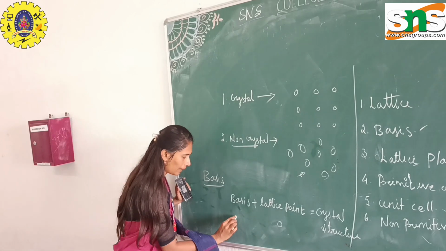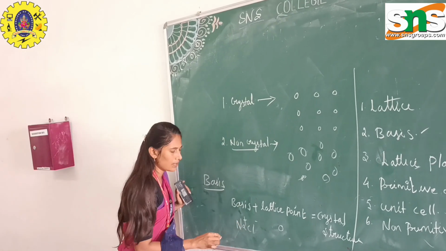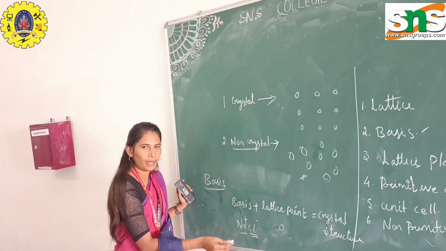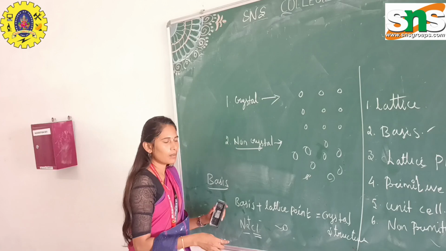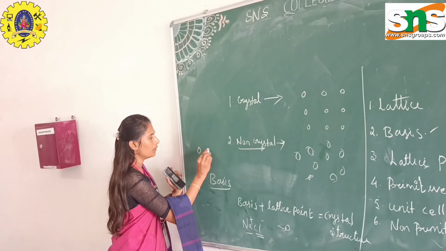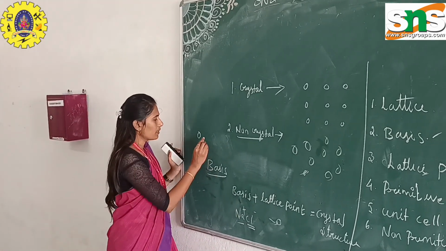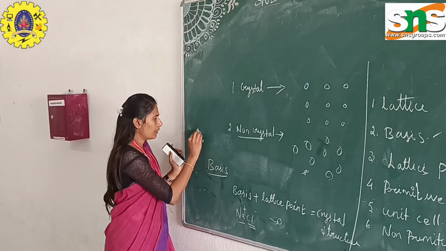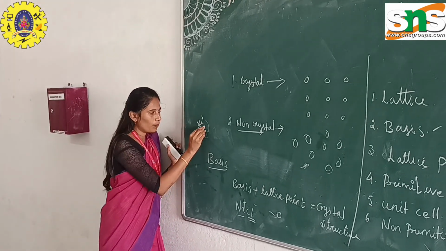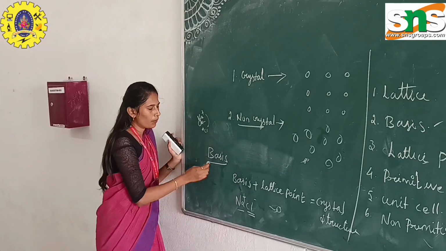Basis is nothing but atoms. For example, NaCl. In this case, Na+ ion and Cl- ion. These two atoms are occupied in lattice points, and it forms a crystal structure. For example, the basis is Na+ and Cl- ion. These atoms are occupied in lattice points and form a crystal structure. These are the example for basis.